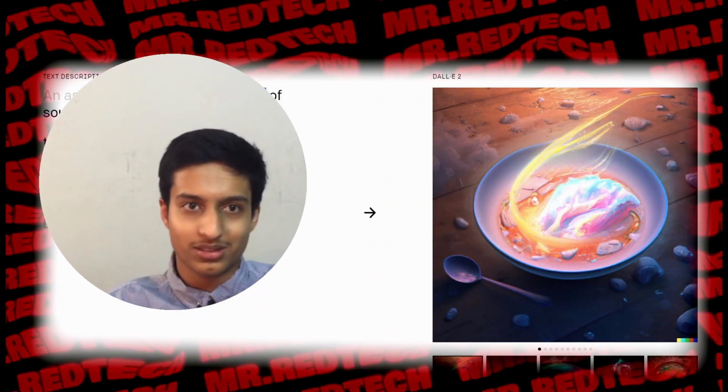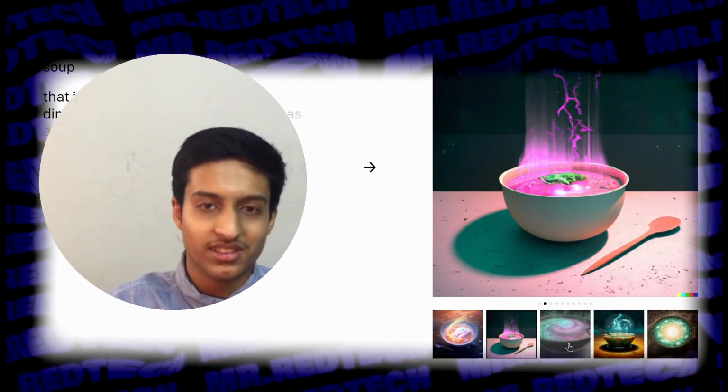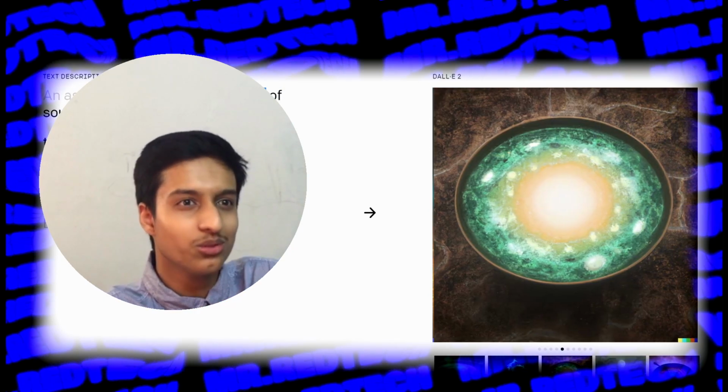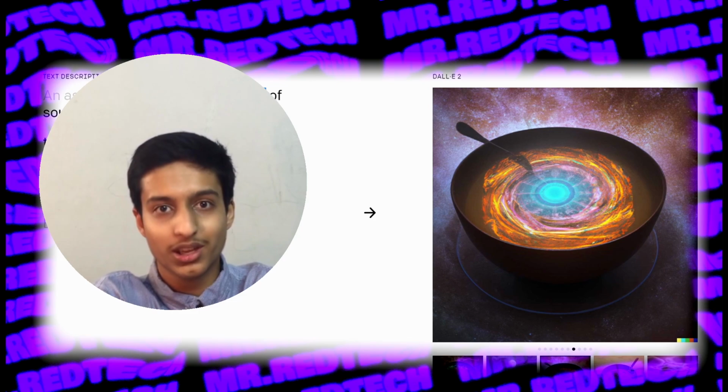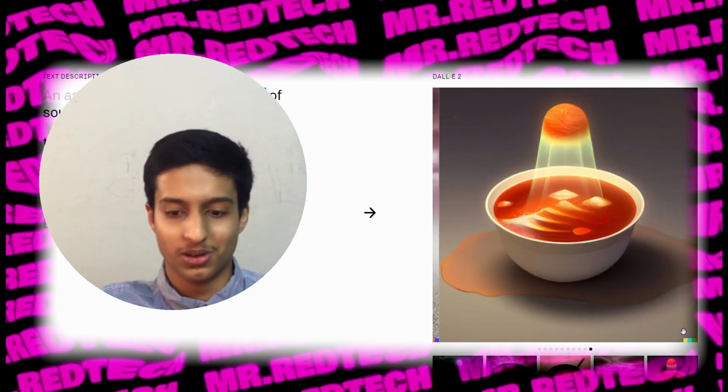Apollo AE, another AI, and this time it's 2. Apollo AE2. Okay. And this thing is pretty mind-blowing. It's by some people from OpenAI. Elon Musk reminds me of him. Okay. And this thing takes your text and converts it into anything. Either be a soup pot or something from another universe or anything else. Okay. For now, I don't really have early access to it, but I'll soon get it and I'll be posting a short video about it.